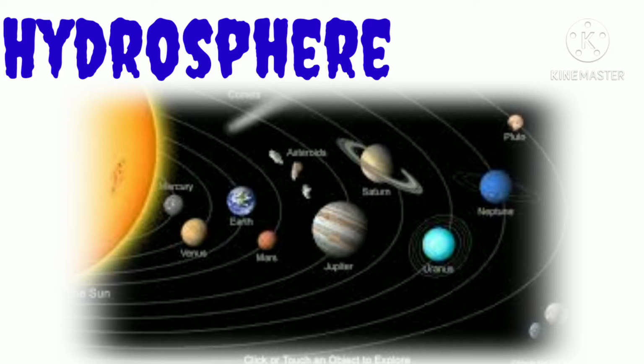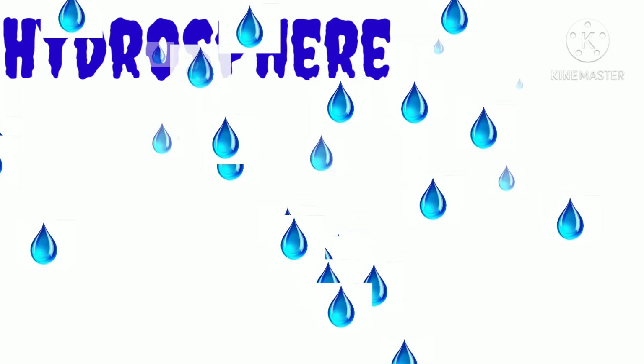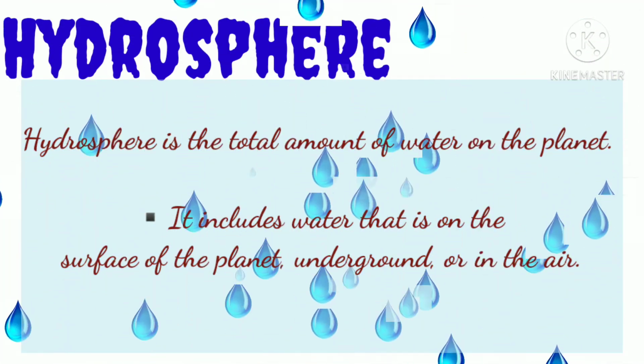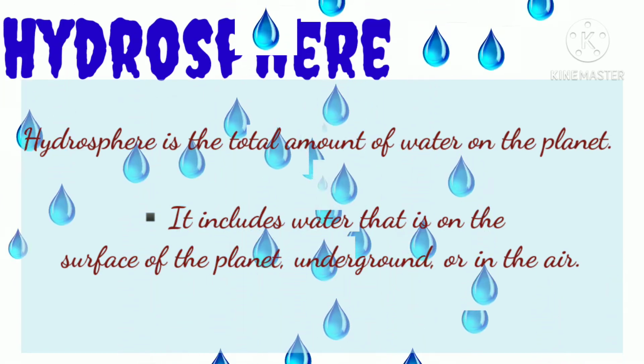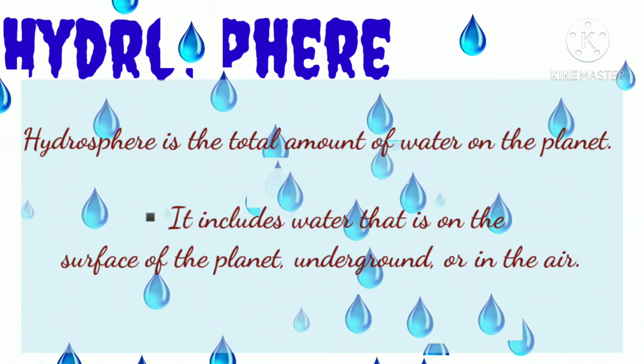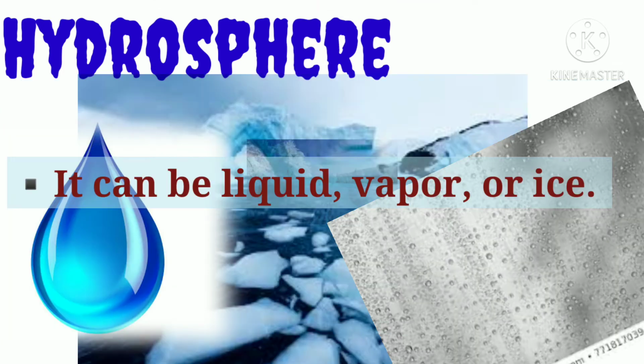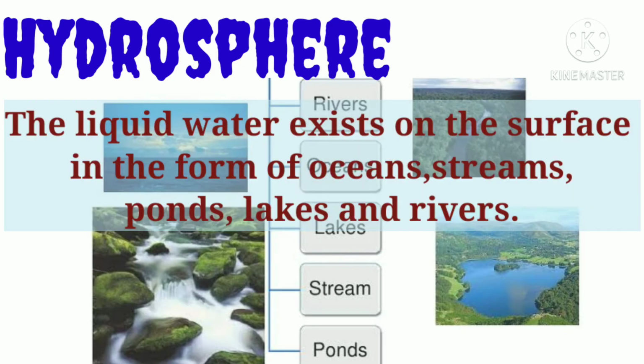Now we will describe this feature of the earth, that is hydrosphere. Hydrosphere is the total amount of water on the planet. It includes water that is on the surface of the planet, underground, or in the air. It can be in the form of liquid, vapor or ice. In liquid form, the water exists on the surface in the form of oceans, streams, ponds, lakes and rivers.